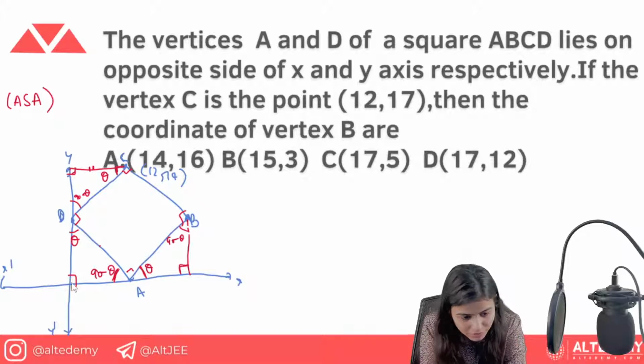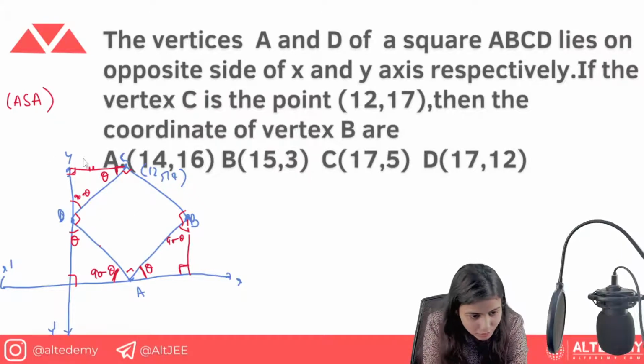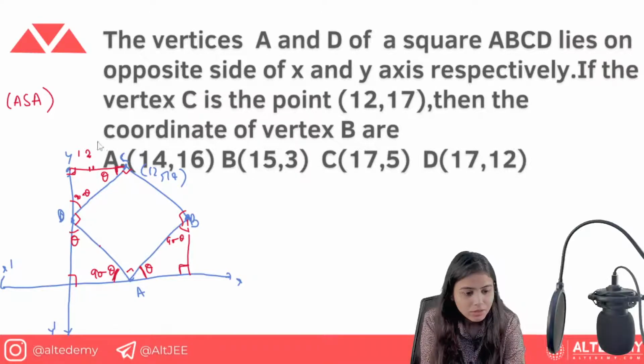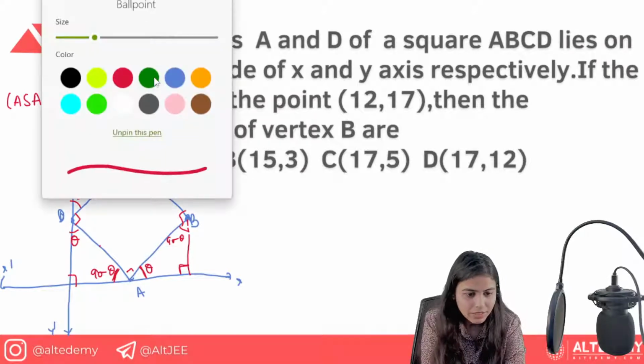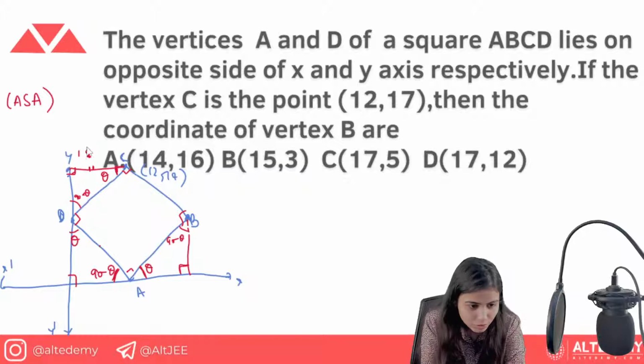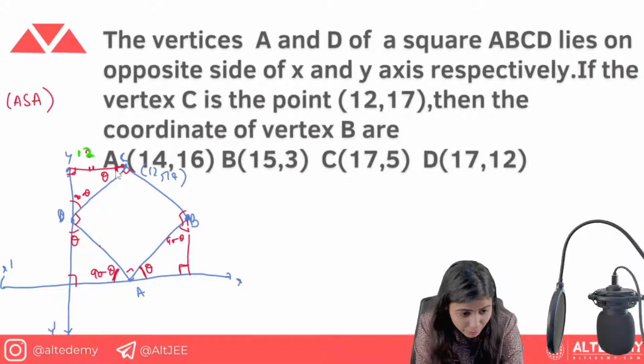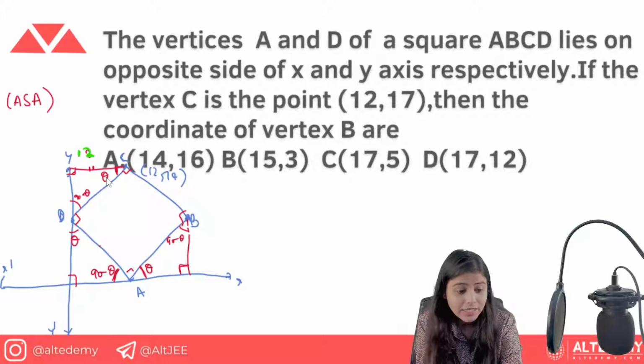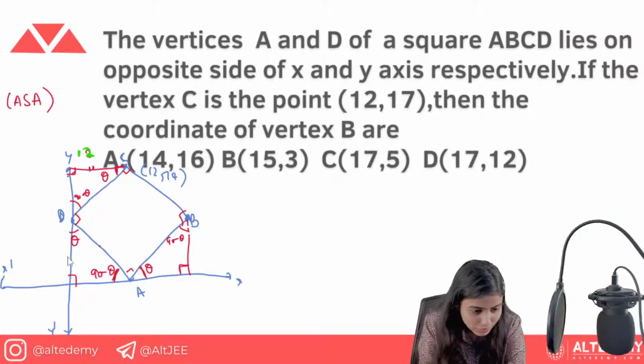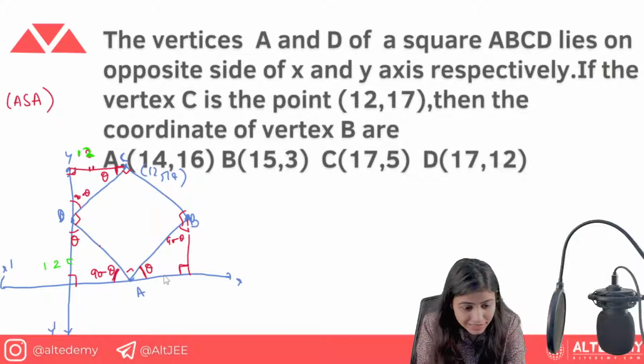So 12 is this thing, so this is given to be 12 here. Just keep in mind that whatever side is attached to theta is 12. So this will be 12 here, and in this triangle also, this is going to be 12 here.